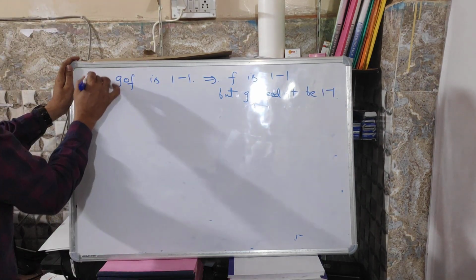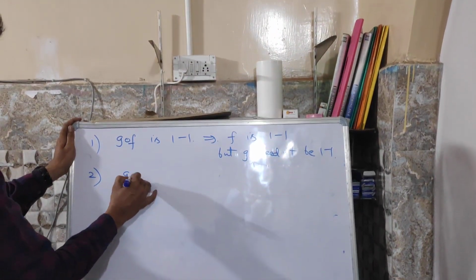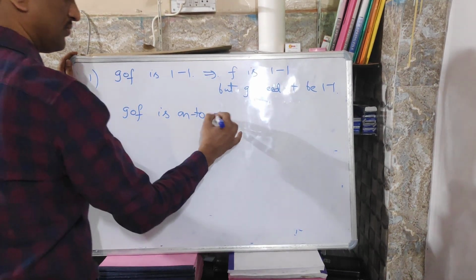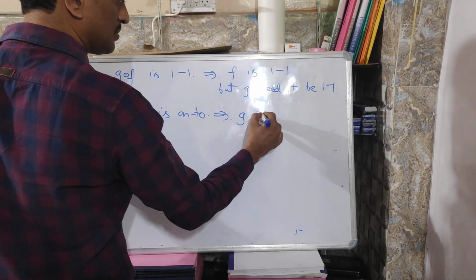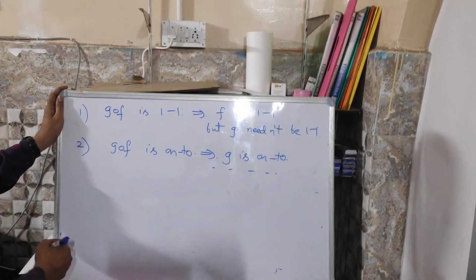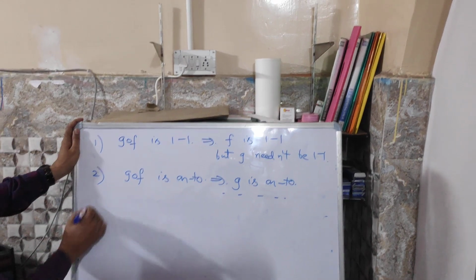Also, whenever g circle f is onto, it will necessarily imply g is onto, but not necessarily f. That means f need not be onto.